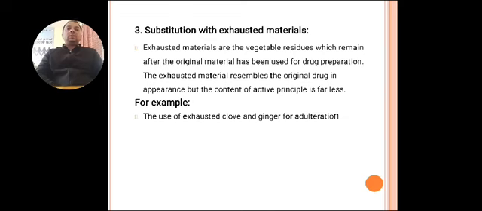Third one, substitution with exhausted material. Exhausted materials are the vegetable residue which remains after the original material has been used for drug preparation. The exhausted material resembles the original drugs in appearance, but the content of active principle is far less. For example, the use of exhausted clove and ginger for adulteration.